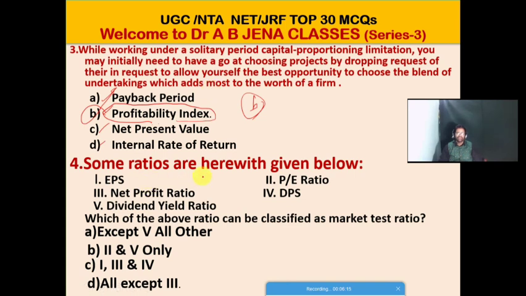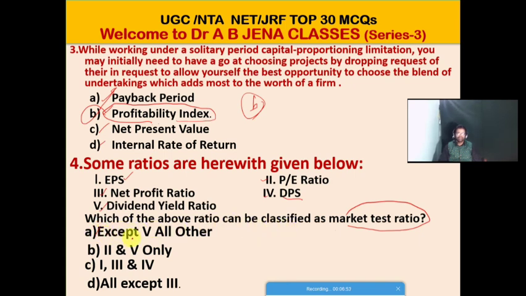Next one, MCQ. Some ratios are given below. First, EPS, earning per share. Second, the price earning PE ratio. Third, the net profit ratio. Fourth, DPS, dividend per share. And last one, the dividend yield ratio. Which of the following ratios can be classified as the market test ratio? Out of these five, which ones can be classified as the market test ratio?